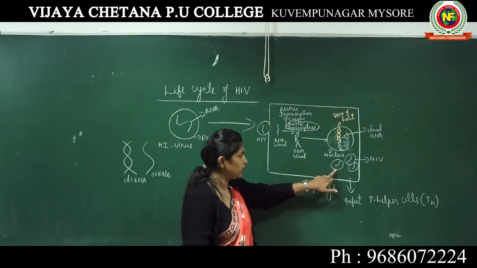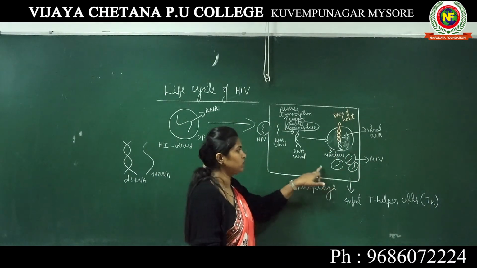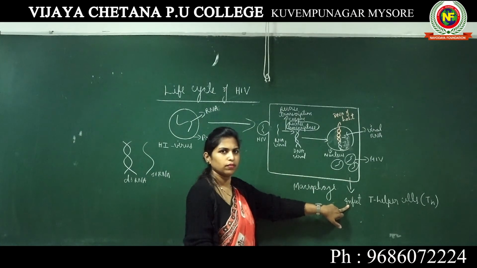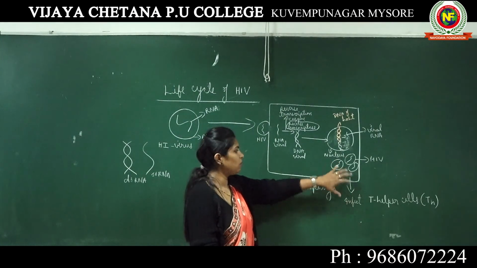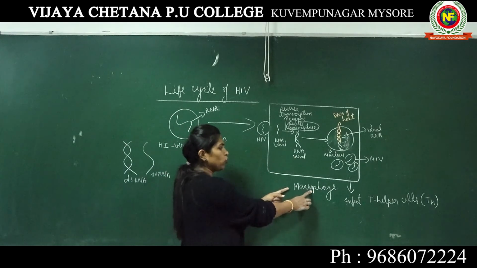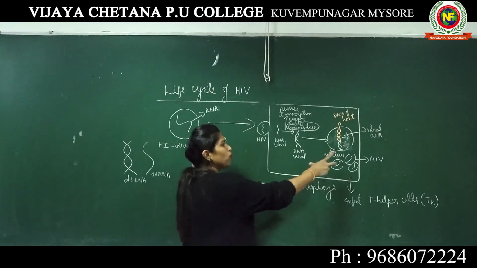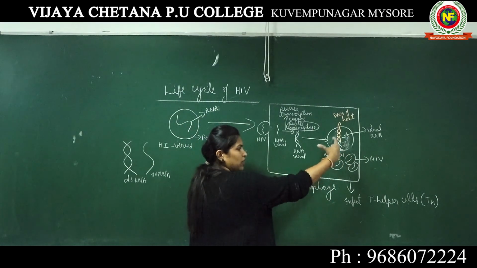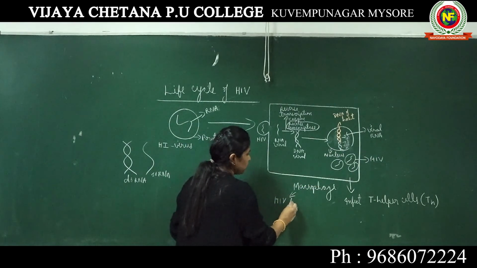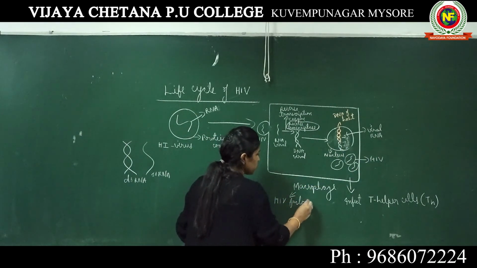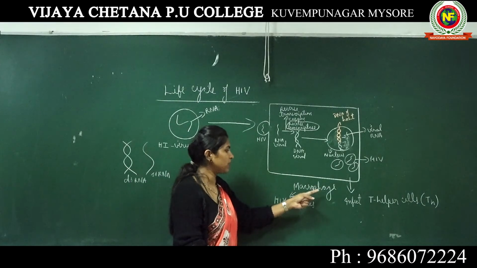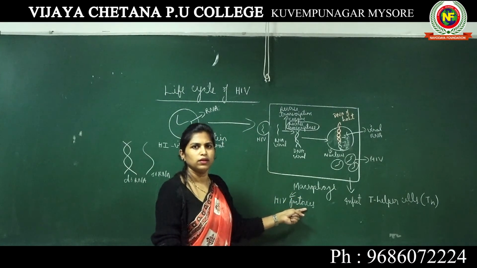So these newly produced viruses will come out of the macrophage. Now here one more thing to remember is, since the macrophage is a cell where more and more HIVs are produced, they are known as HIV factories. They are known as the HIV factories of our body.